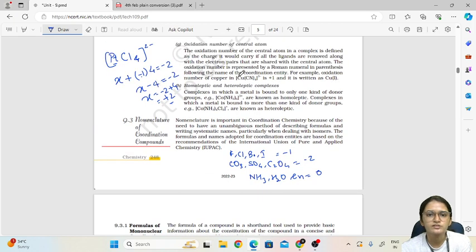Okay, and the last concept here: homoleptic and heteroleptic. Now, homoleptic complexes means what? In which there is only one type of ligand. So in this first one, there is one example in which we have the formula [Co(NH3)6]. That is homoleptic. Why is it homoleptic? Because it has all ligands of the same type. But if you see this one, there are 2 types of ligands. Amine are 4 and chlorine are 2. That's why it is called a heteroleptic complex.